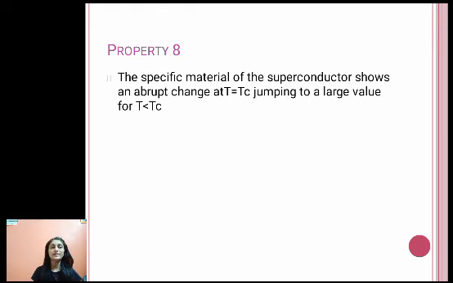Eighth property is, the specific heat of the superconductor shows an abrupt change at T equals Tc. So when you check the specific heat of the material of the superconductor at the transition temperature, suddenly the specific heat increases.